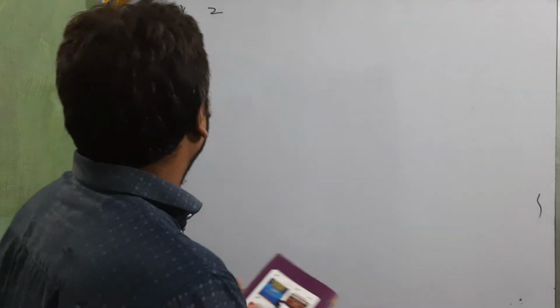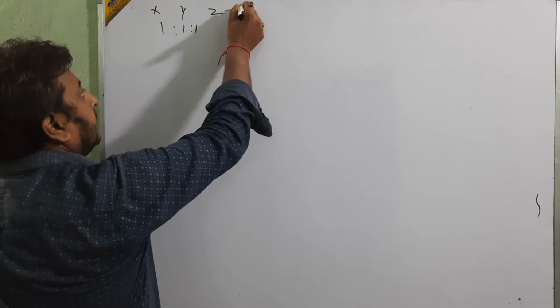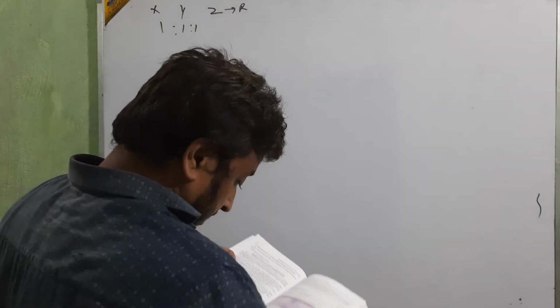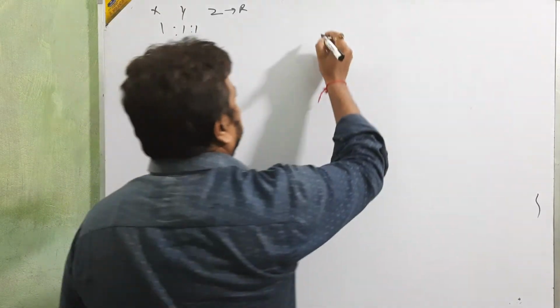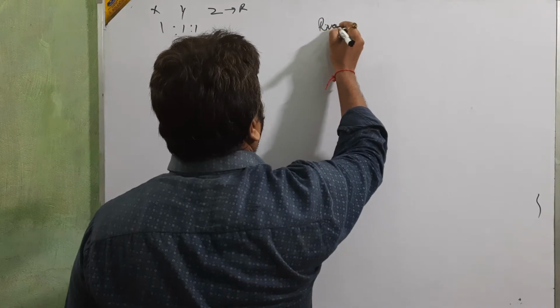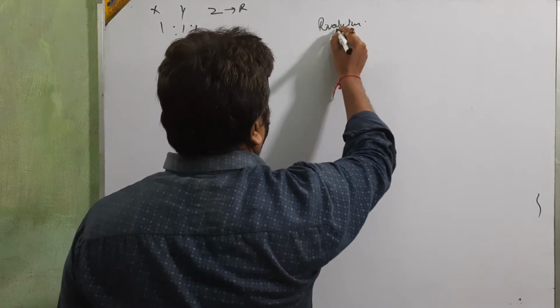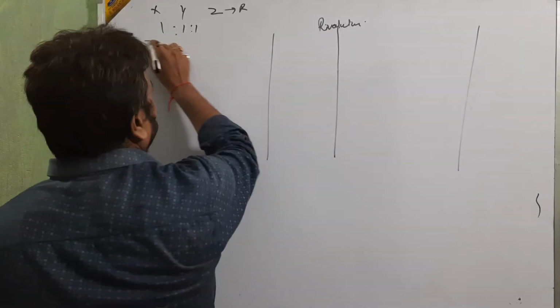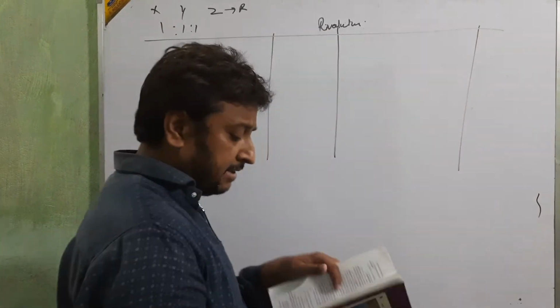Z retired, and on the date of retirement some instructions are given for revaluation. So first we are going to make the revaluation account. Let's start with the revaluation.